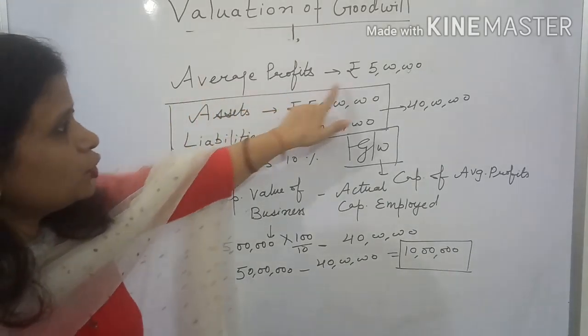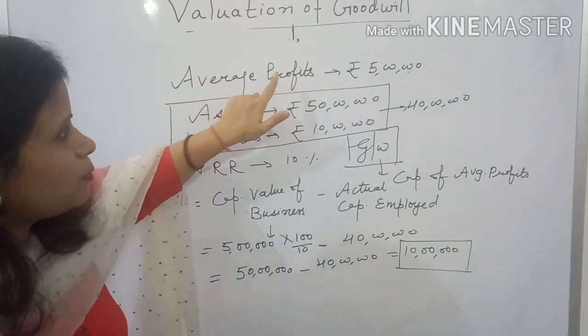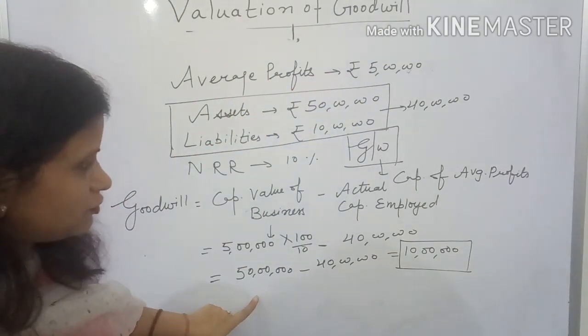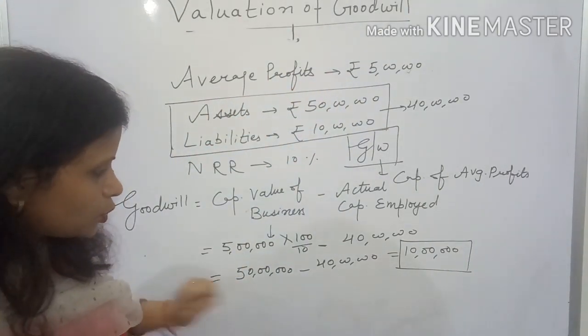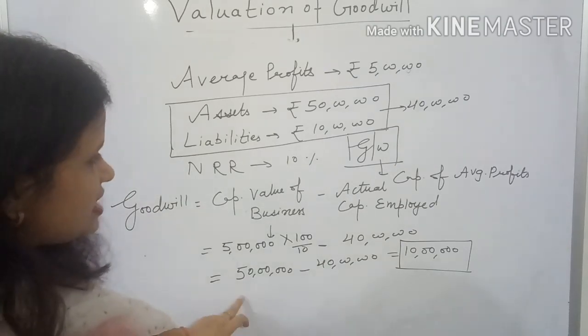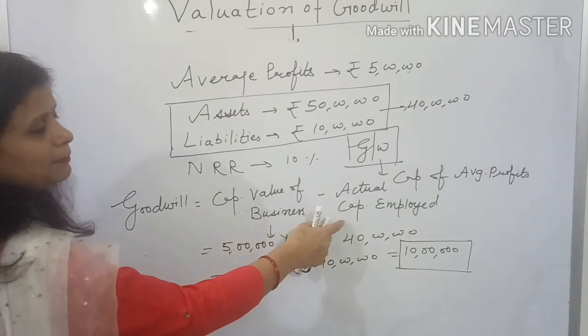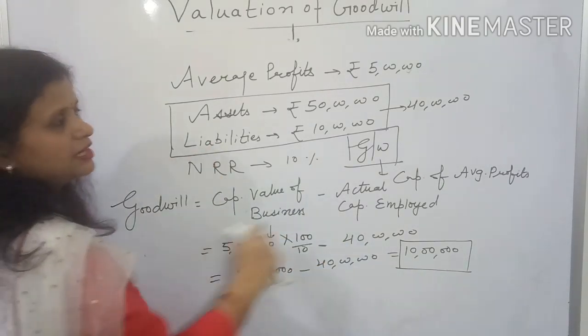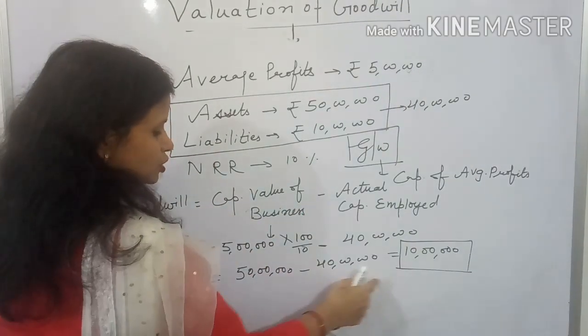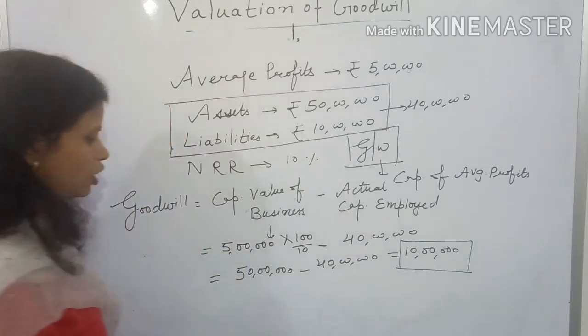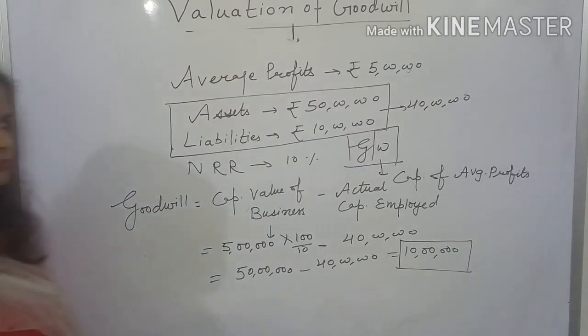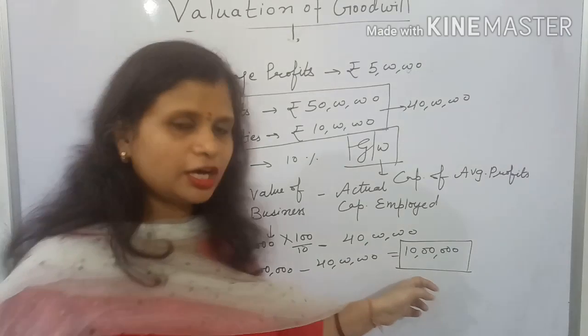Average profits are given to you, 5 lakh. So according to your profits, what should be your capital? 50 lakh. Then from this you will deduct the actual position of capital, assets minus liabilities, 40 lakhs. So the difference between the two is the value of your goodwill.